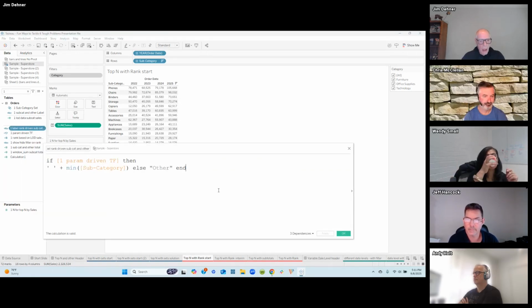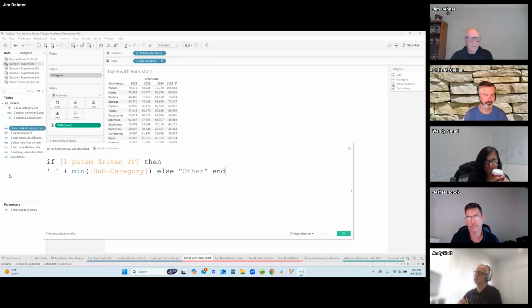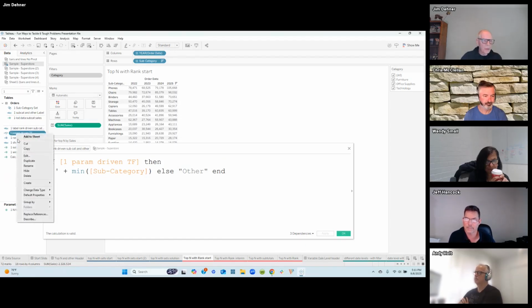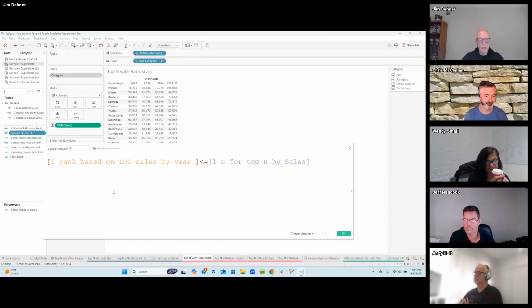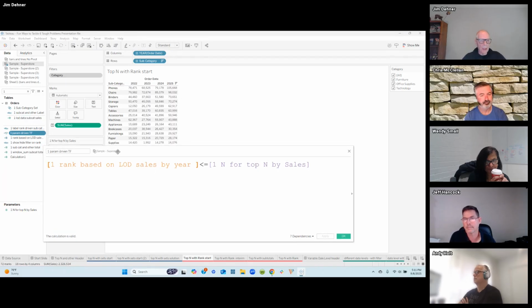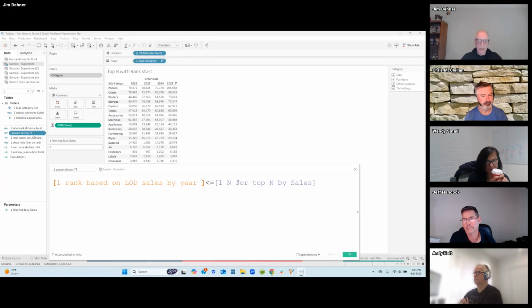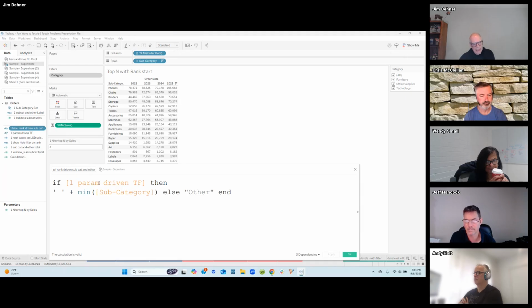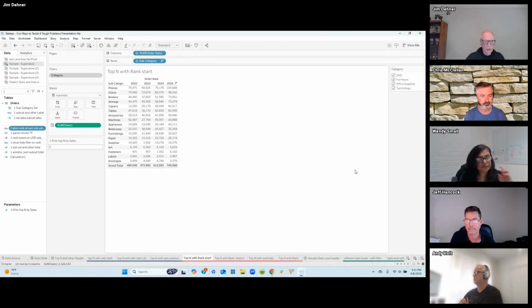And all this does, it says if, well, I got to do this first. We got to create a true false. So we're going to take this ranking, and if the rank is less than our parameter, return a true. If not, return a false. And then we're going to create a label based on that rank. And if the subcategory is in the label, I want to add a space and then the subcategory name. And if not, we're going to use the name other. So we can take these things and we can break them down into a total and other.